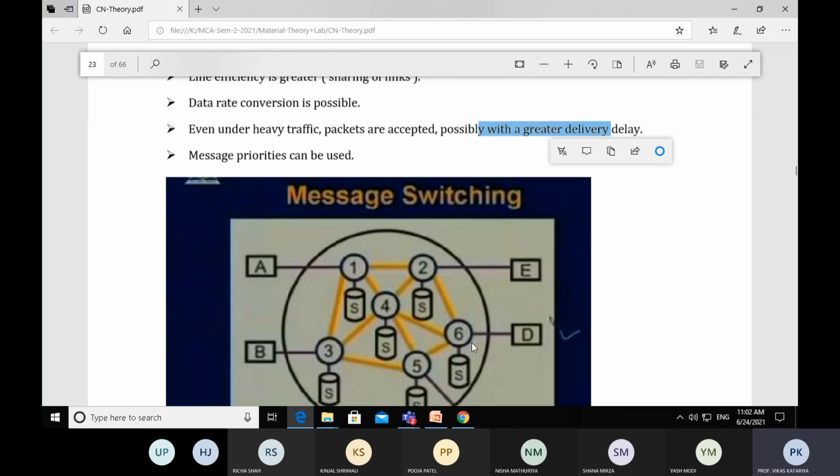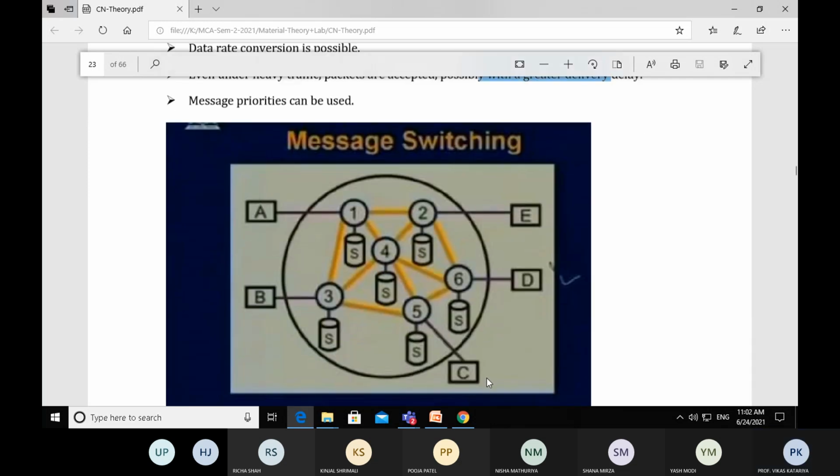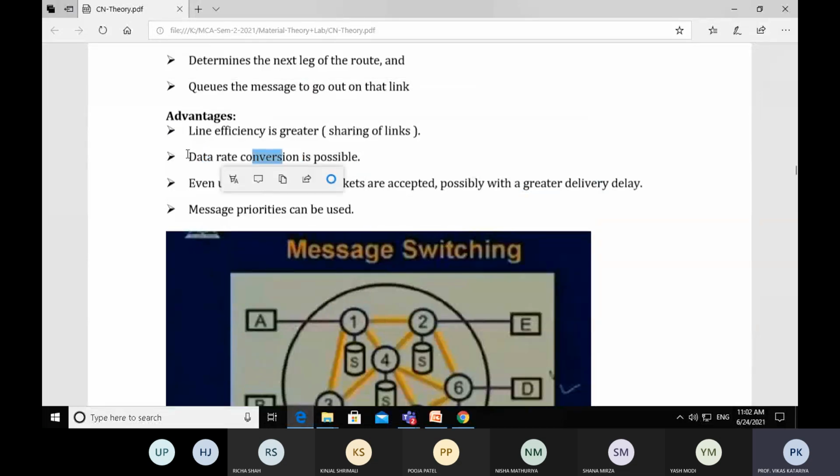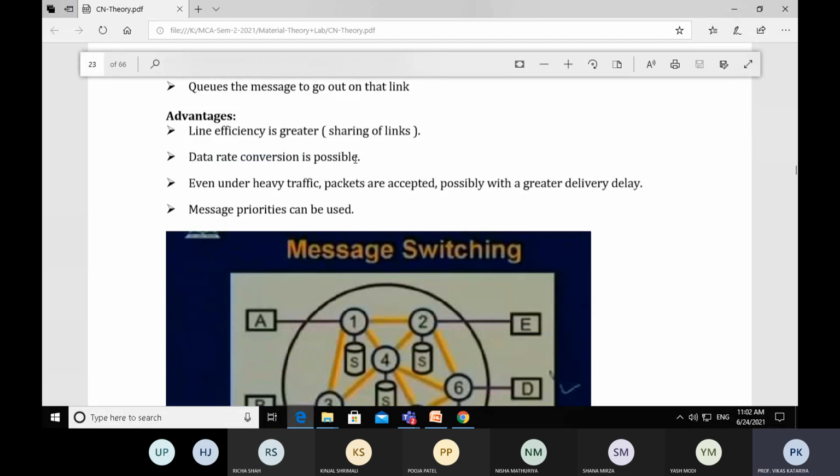There are many paths from workstation A to C. Some messages can go by 1, 2, 6, 5 and C. Some messages can use the path 1, 3, 5 and C. So there are many paths in a single network, and links are shared. If links are shared, then the total data rate may be converted. That's why data rate conversion is possible.